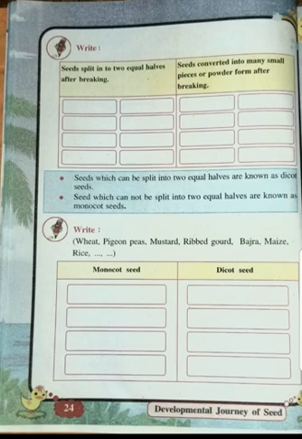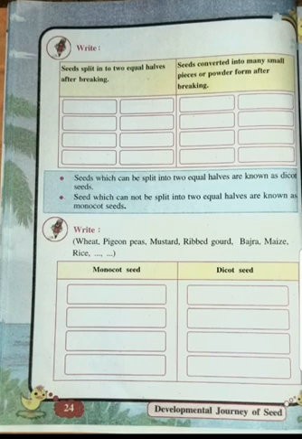What is a monocot seed? The monocot seed is one which cannot be broken or split into two equal halves, whereas the dicot seed is one which can be broken into two equal halves. A few names of monocot seeds, which cannot be broken into two equal halves, are wheat, mustard, maize, rice, millet. And the dicot seeds are pigeon pea, Bengal gram, mango seed, moong, green gram, black gram. All these are dicot seeds.